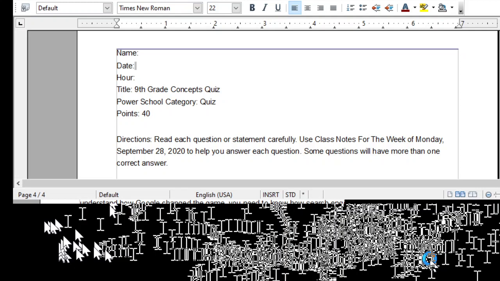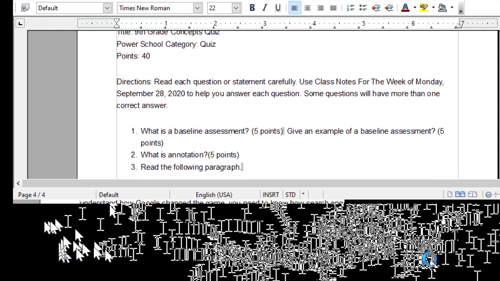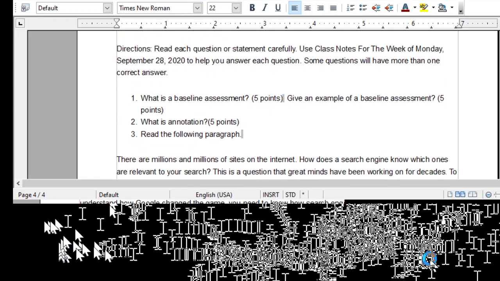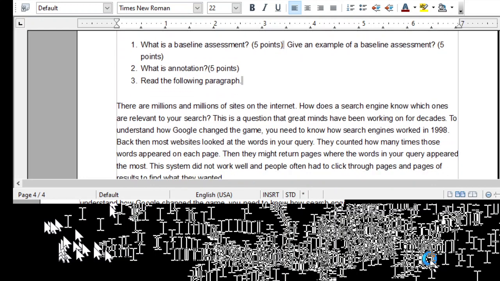Now, some questions will have more than one correct answer. So don't rush through this. Okay? So, question number 1. Number 1, what is a baseline assessment? That's 5 points. Give an example of a baseline assessment. That's another 5 points. Number 2, what is annotation? That is 5 points. All right, number 3, read the following paragraph.